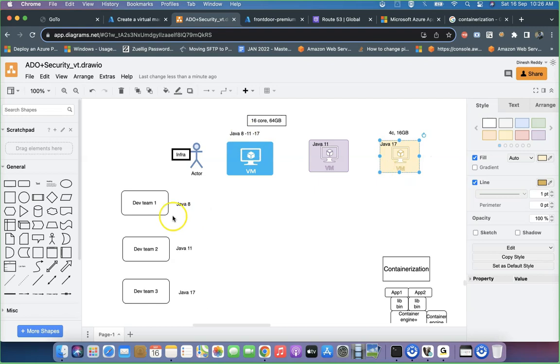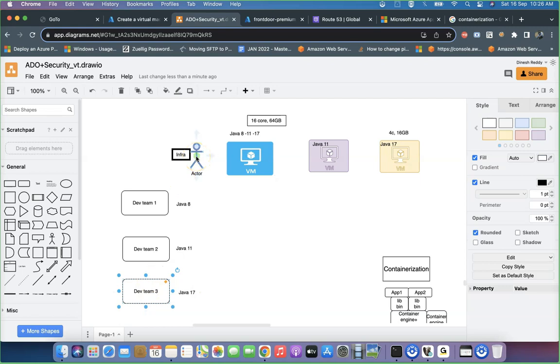Why are you getting issues? Because the running platform of all 3 applications is the same. If the running platform is the same, obviously you will get issues with versions. That's a common thing. Second, your VMs are not 100% utilized, they are underutilized. And third, there is always a burden on the infra team, because you are confusing them. Example, Java 17 is installed in this particular machine, later you override it with Java 8, then the Java 17 project will not work.